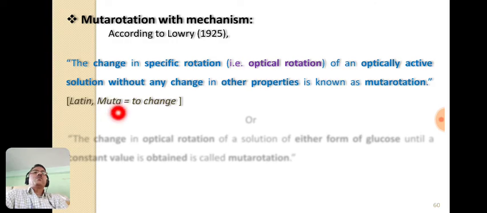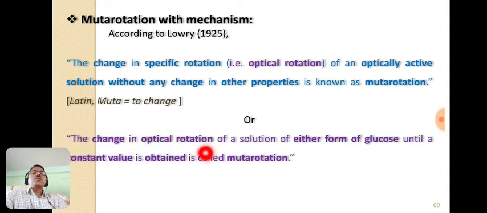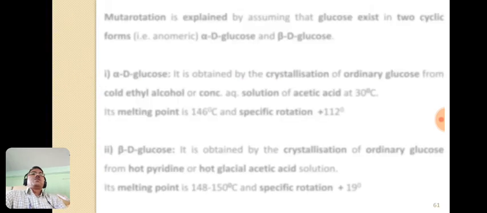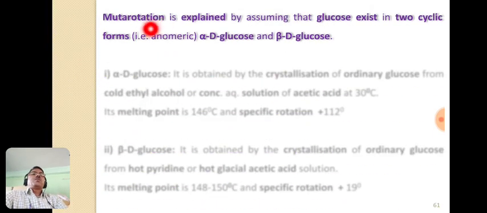Muta is a Latin word and its meaning is to change. It is also defined in other words like this: the change in optical rotation of a solution of either form of glucose until a constant value is obtained is known as mutarotation. Now let's see mutarotation explained with the help of one example, that is glucose. And this glucose, you know, exists in two cyclic forms. One is known as alpha D glucose and the other is known as beta D glucose, and both are anomers of each other.